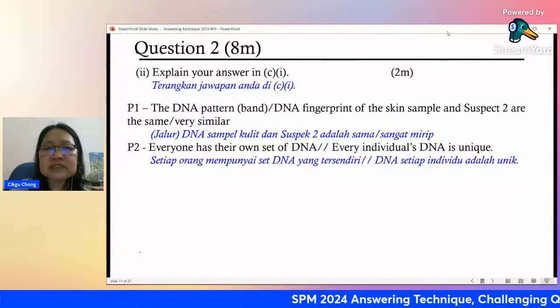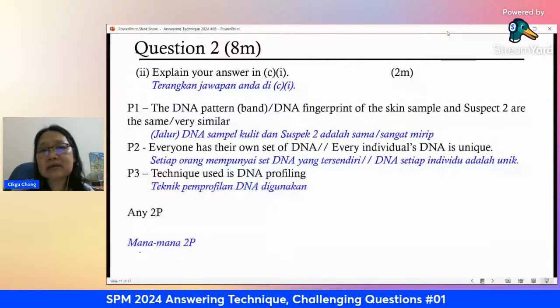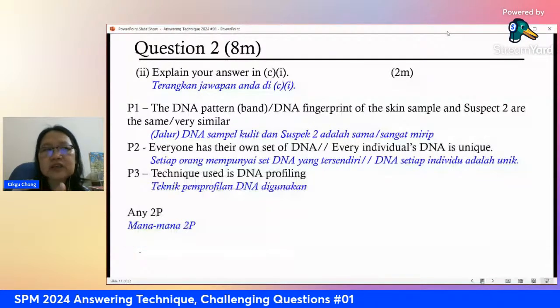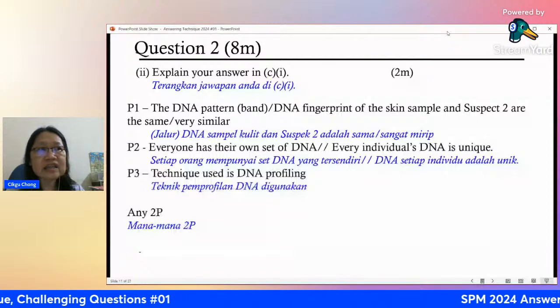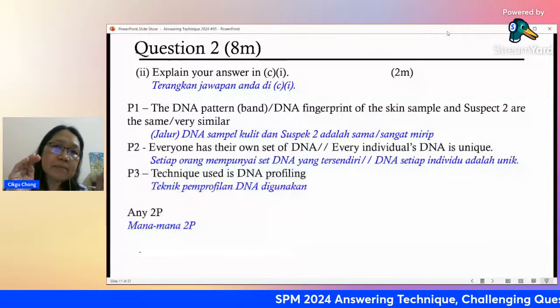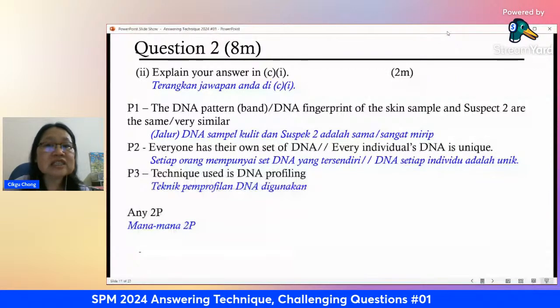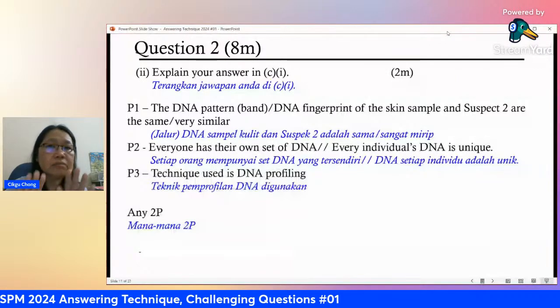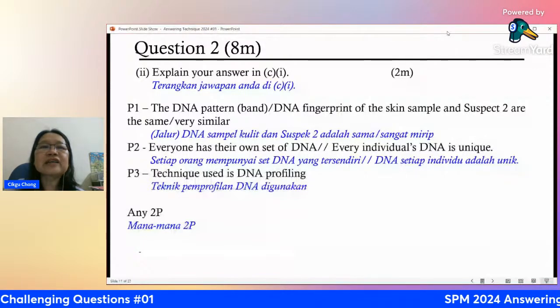So the technique used here is called DNA profiling, right? They give you a mark for saying the name. So the most important thing is you must say the pattern, the bands on this DNA fingerprint is very similar or matches or has the most matches with suspect number two. Okay, right? Clear? Okay, next.